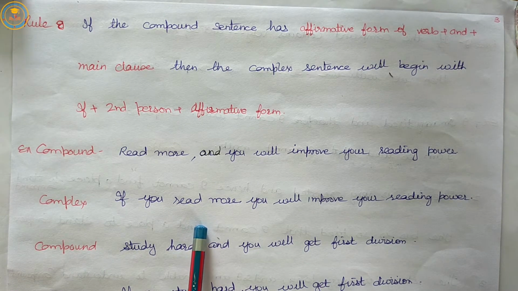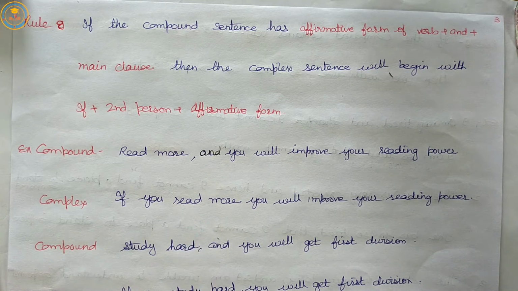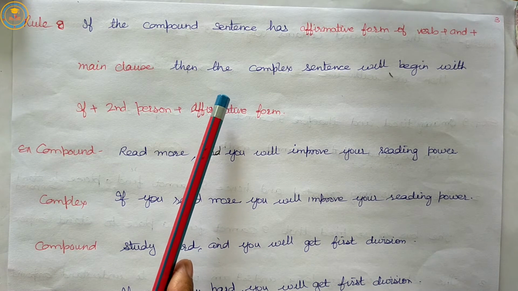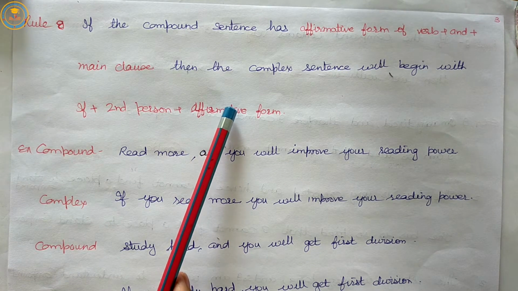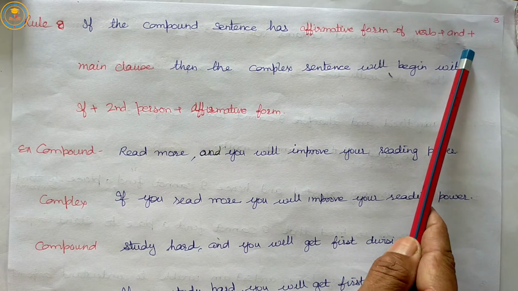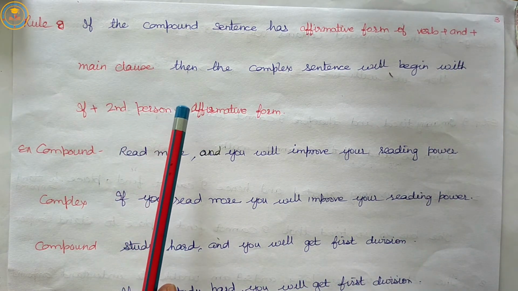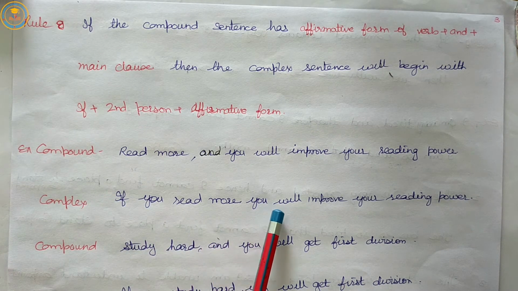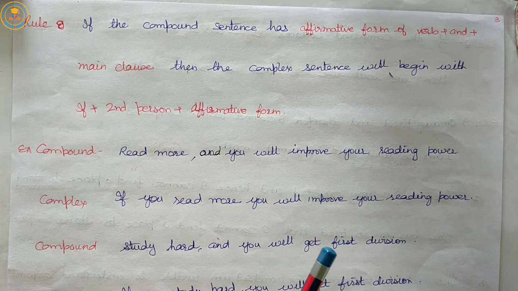In our 7th rule, we read that if the compound sentence has affirmative form of verb plus or otherwise plus main clause, then while transforming it into complex, we will use if plus second person plus negative form. But here, if the compound sentence has affirmative form of verb plus and plus main clause, then the complex sentence will begin with if plus second person plus affirmative form plus the rest of the sentence.